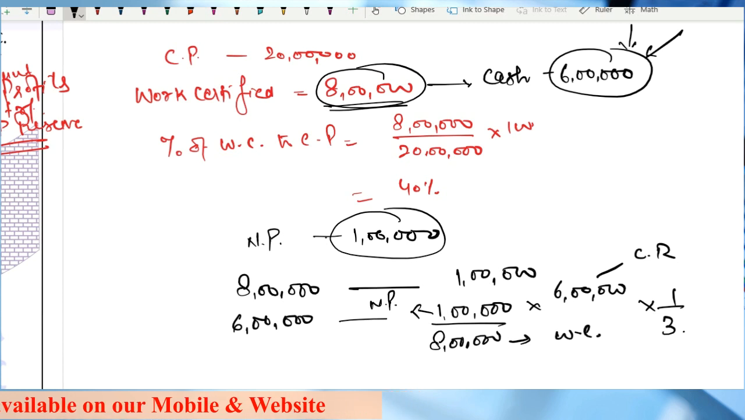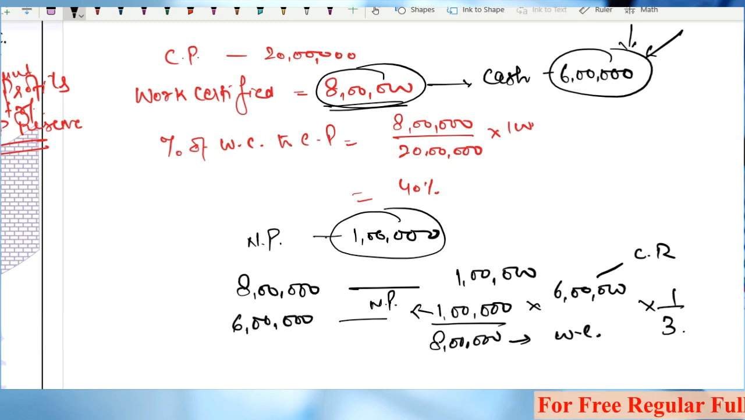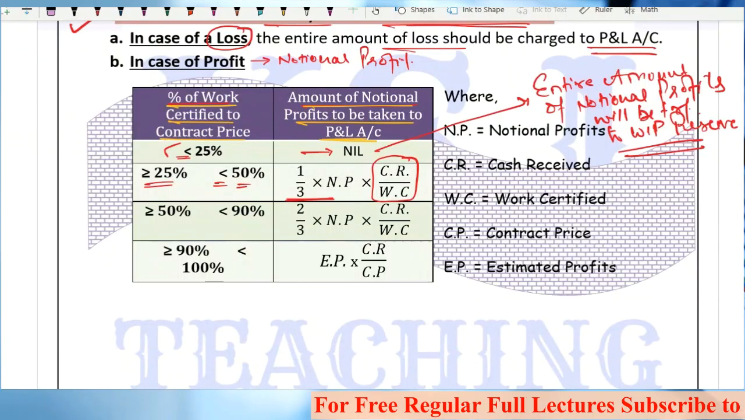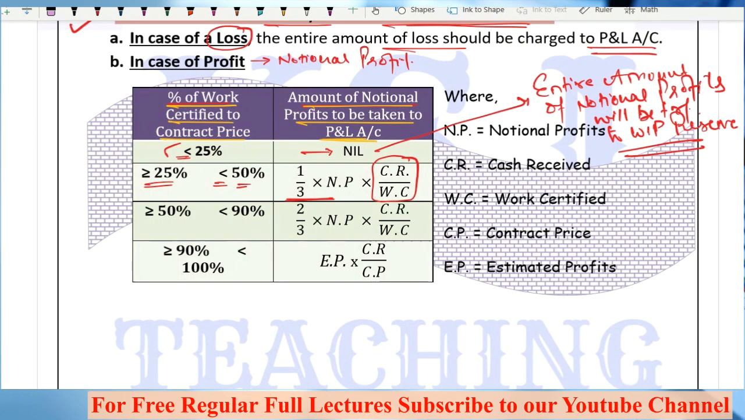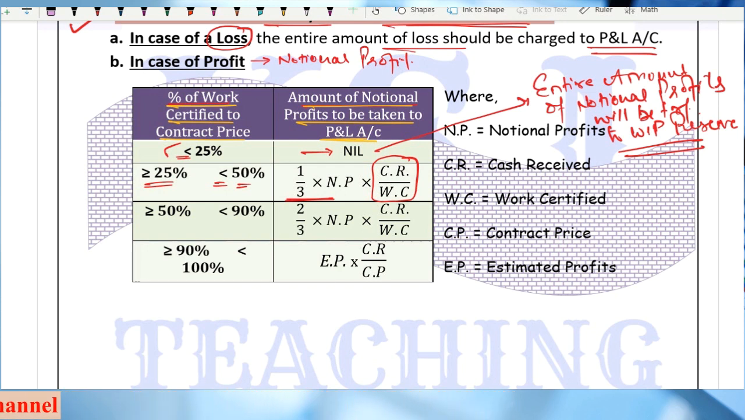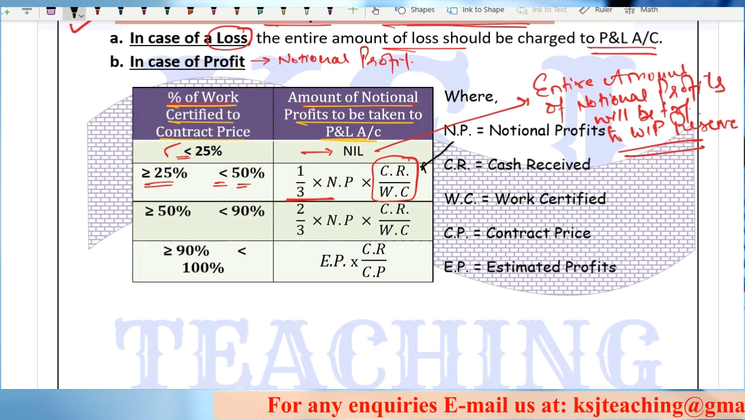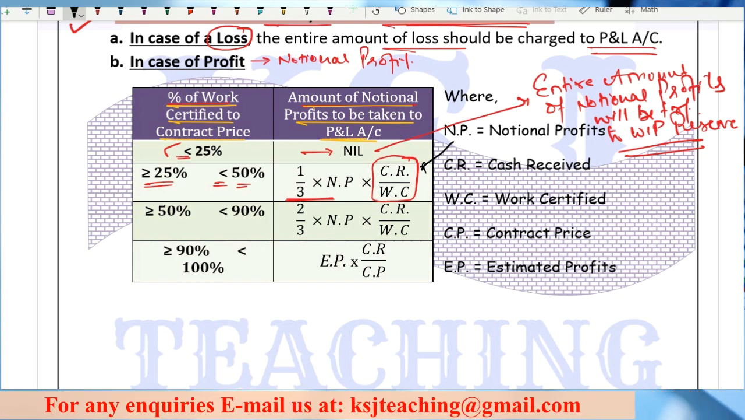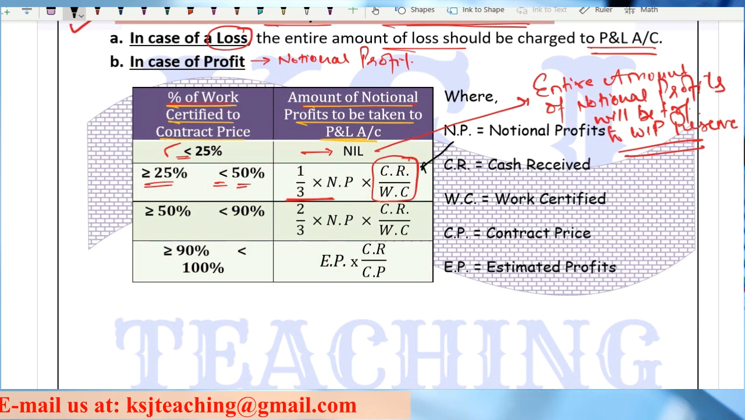That is why we will consider only and only 1/3 of the notional profits. 1/3 will be transferred to profit and loss, and the rest will be transferred to the WIP reserve. Clear? Only 1/3 of the notional profits will be transferred to where? Profit and loss account, and the rest will be transferred to the WIP reserve. And I hope this is clear that why we are taking CR by WC. CR means cash received, WC means work certified, that we will book profits only to the proportion we have received the cash in proportion to the work certified, right?